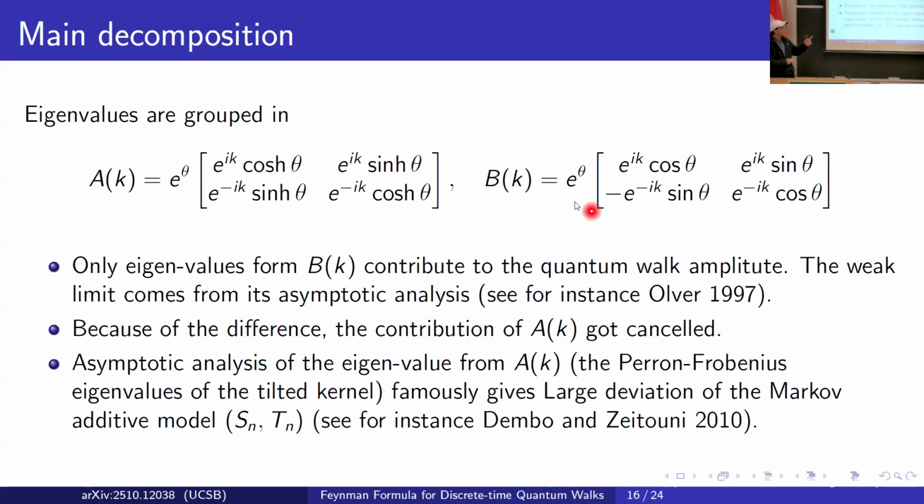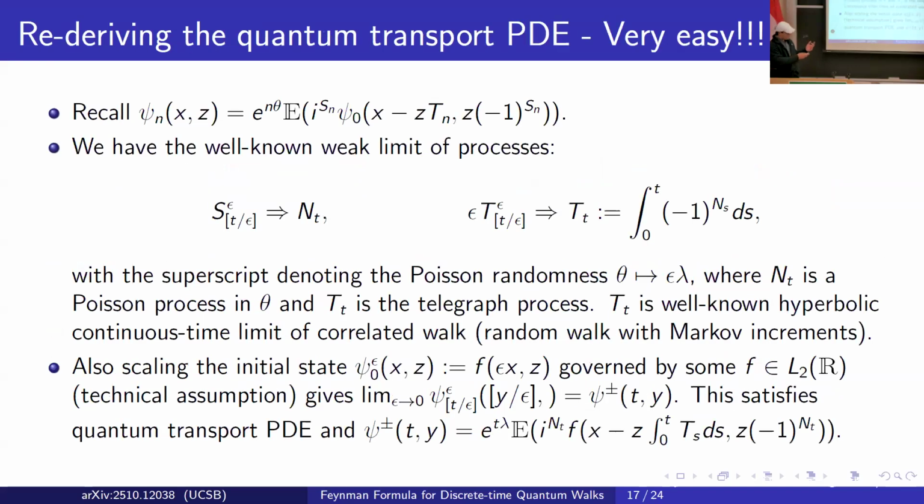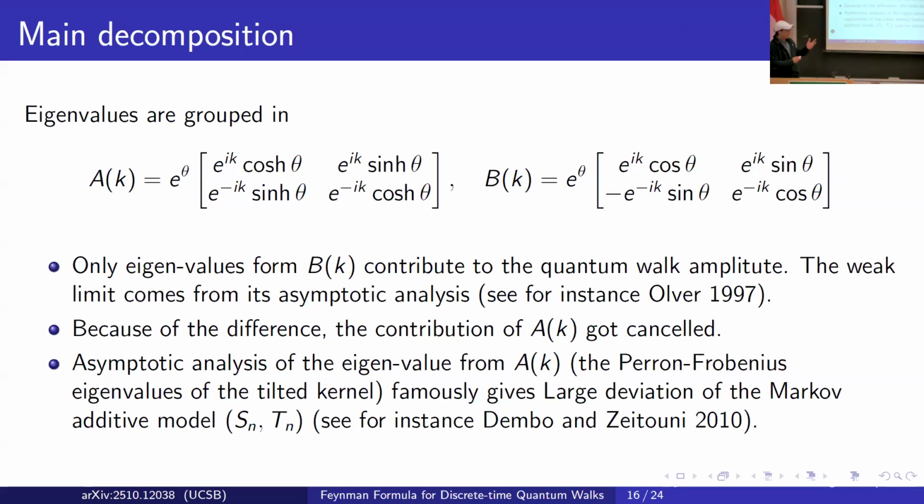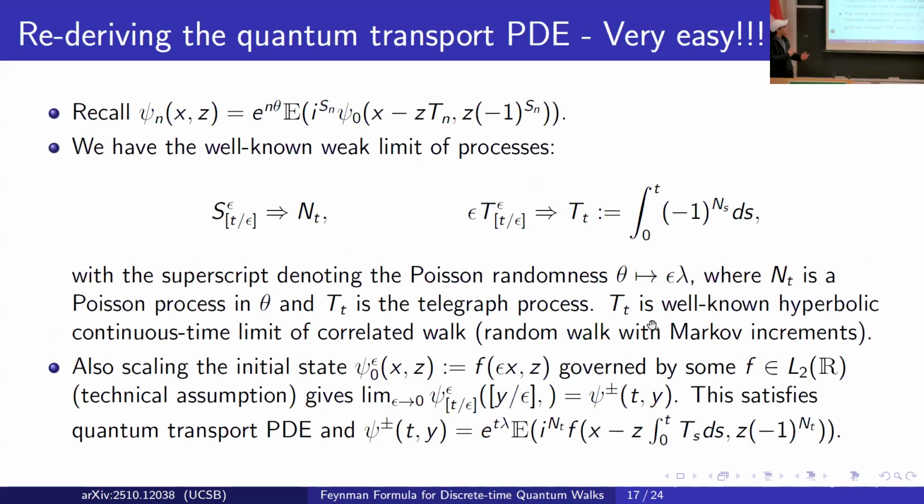But if we do asymptotic analysis on BK, then we get quantum walk. This correspondence is very interesting to us. By this, we can get the ballistic scaling using asymptotic analysis, for example, using the stationary phase method.